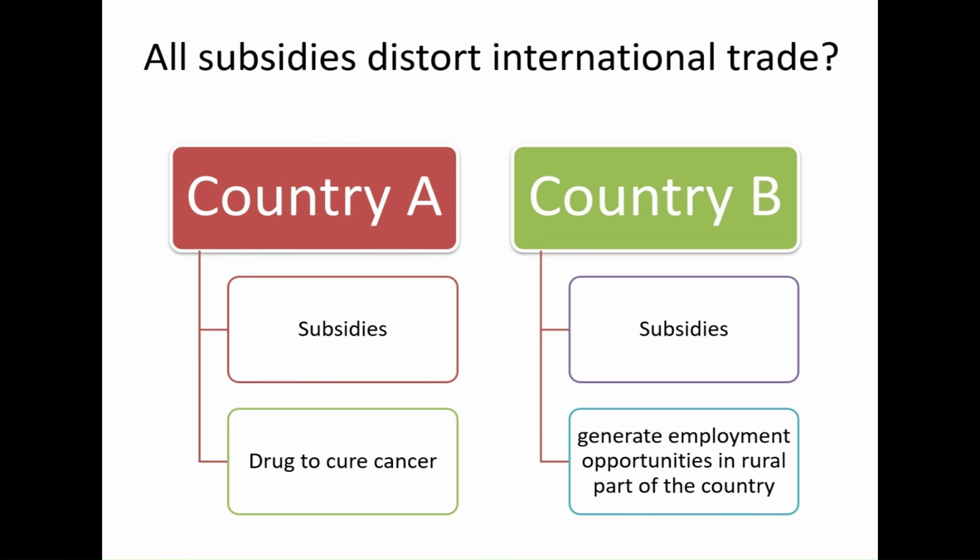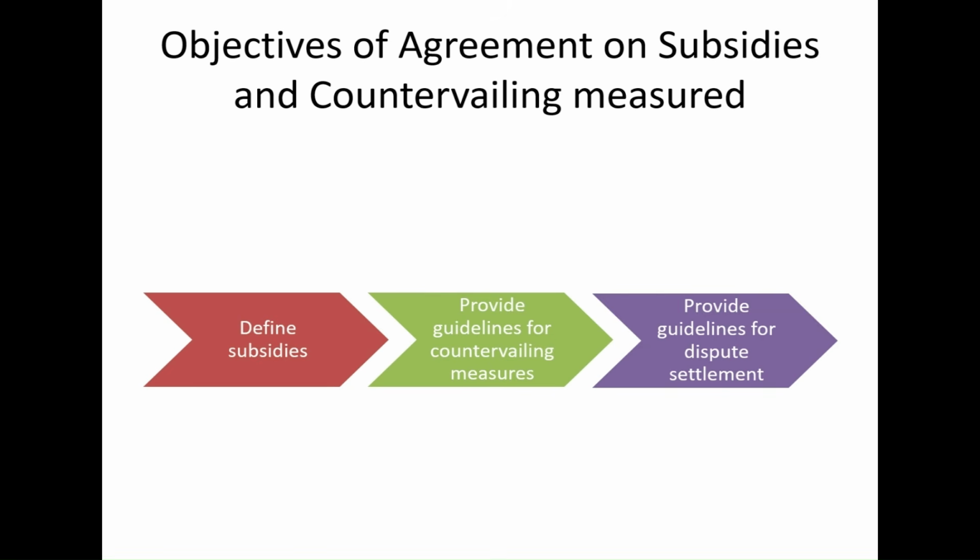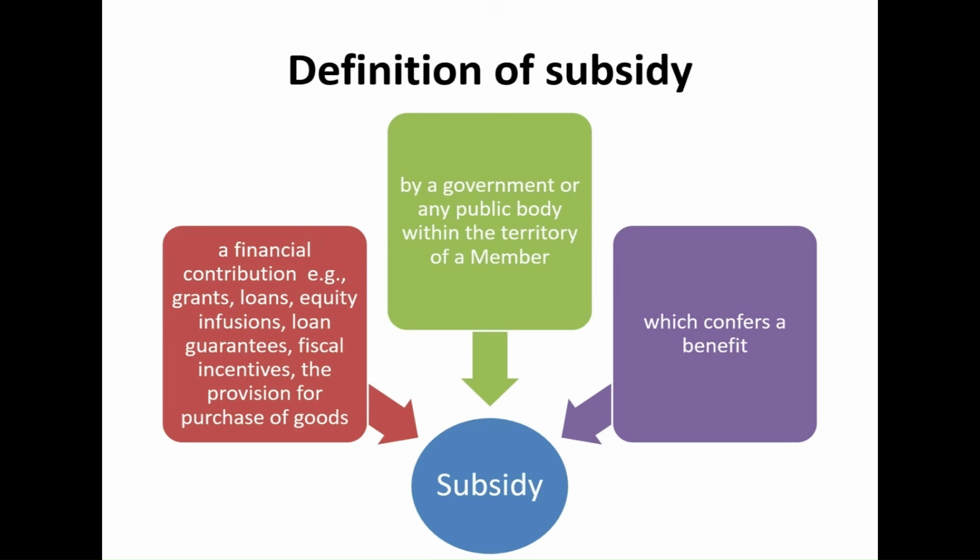With this question in mind, let's now move further to understand the provisions in agreement on subsidies and countervailing measures. Let us look at the objective of the agreement, which are, first of all, to define subsidies, secondly, to provide guidelines for countervailing measures, and lastly, to provide guidelines for dispute settlement. So let's begin by understanding the definition of subsidy.